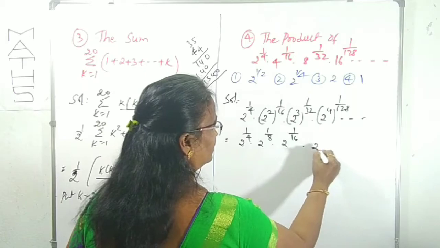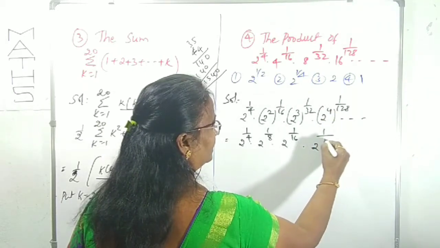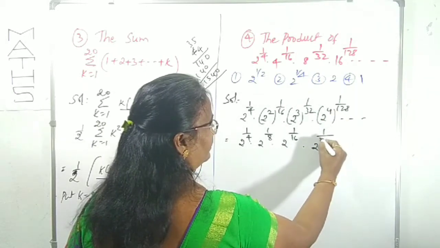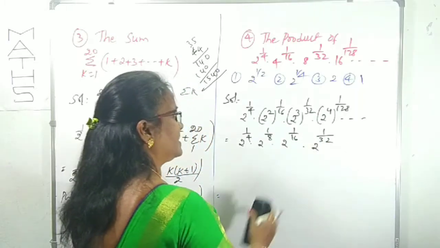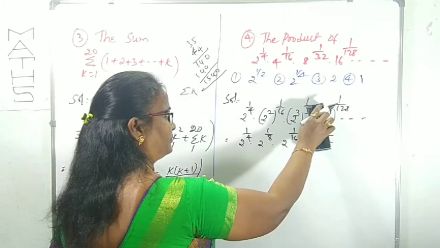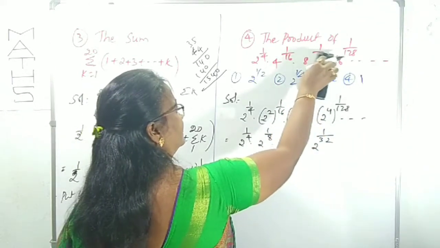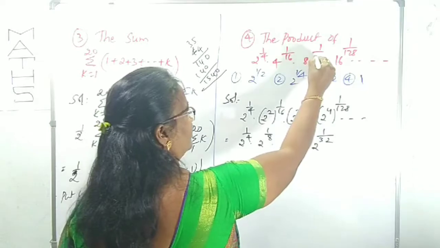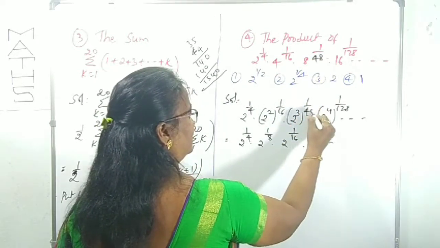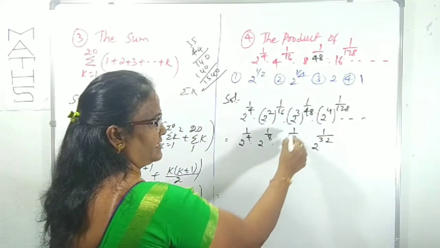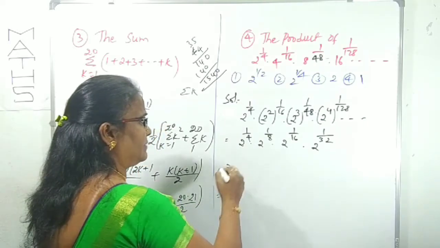Next, 2 power 4, 3 is 1 by 4, 3 is 12, 4 twos, right? This is 1 by 64. 48 this is. This is 48. Okay, 3 by 48 is 1 by 16. Like this we can get the product.